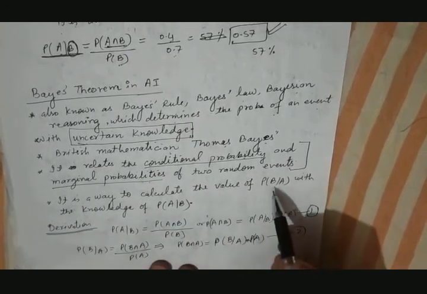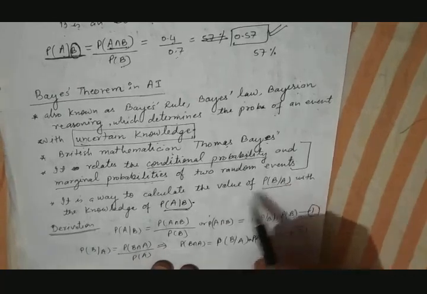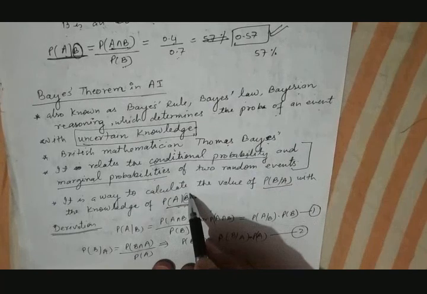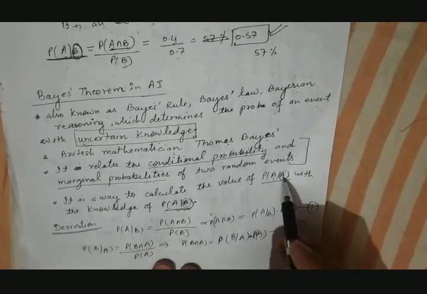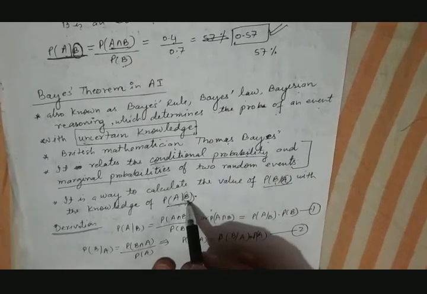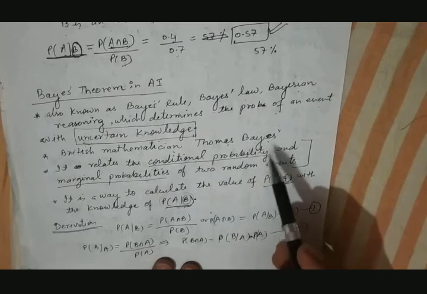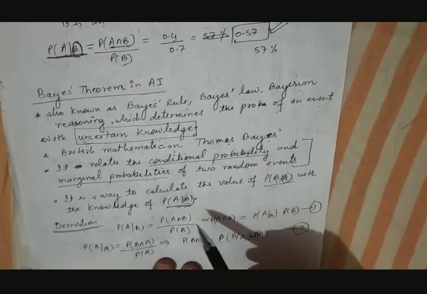So it is a way to calculate the value of P(B|A) with the knowledge of P(A|B), where both these are conditional probabilities. Here B event has occurred, here A event has occurred. This is the probability of B provided A, this is the probability of A provided B. So basically, with the help of this, this gives a formula to find out the value of this based on this.